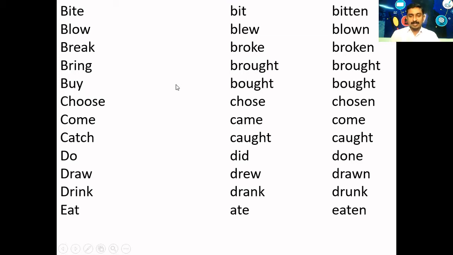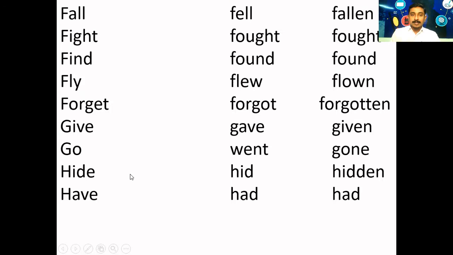Many of the verbs are regular verbs which form V2 and V3 by adding ed. If you add ed to the main verb or the V1 form, you get V2 and V3 forms, but there are many irregular verbs also which have entirely different V2 and V3 forms. You are expected to learn all these verb forms before we proceed into the tenses.